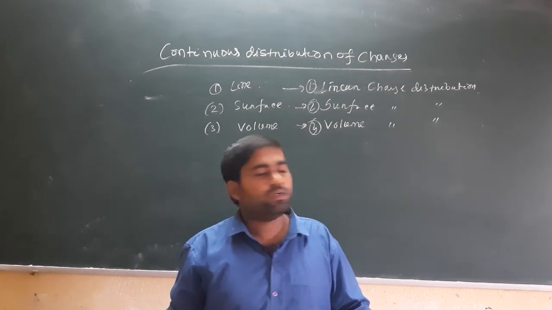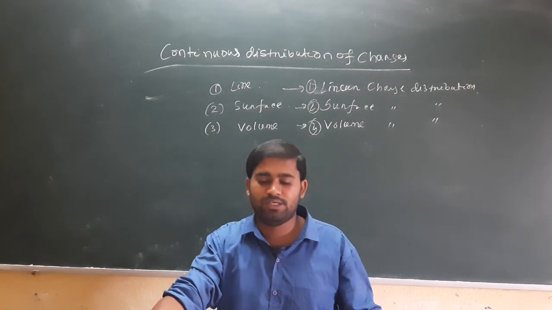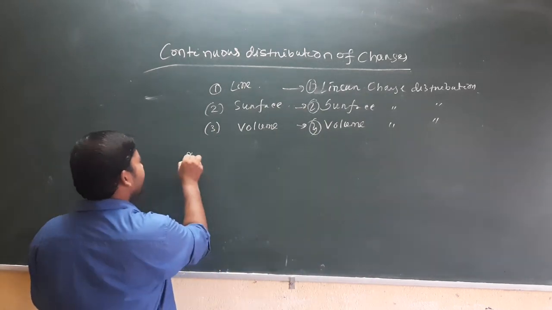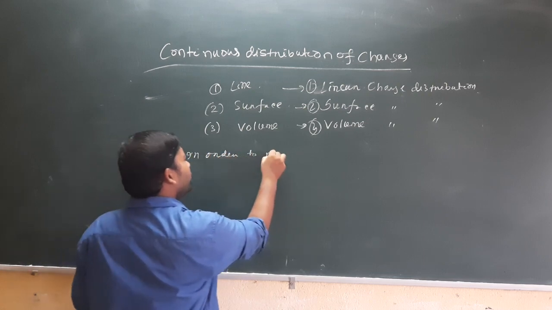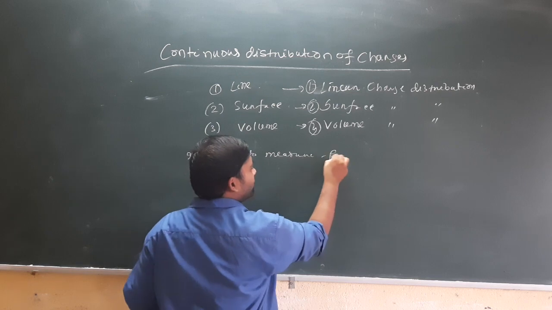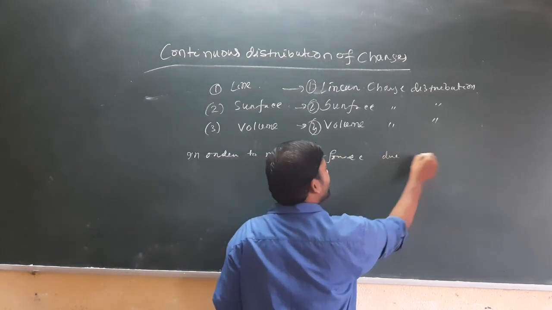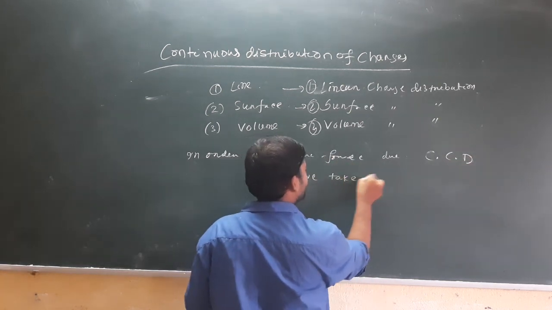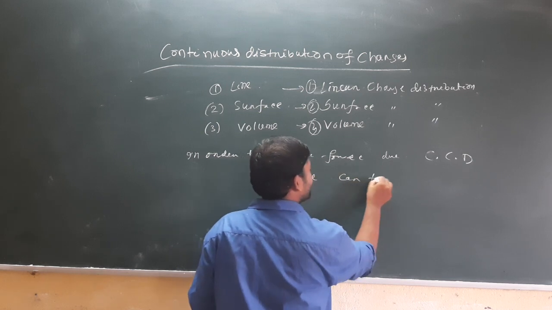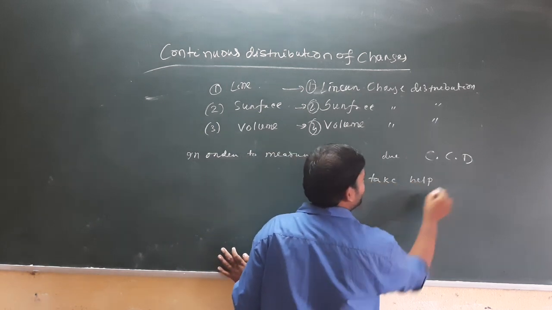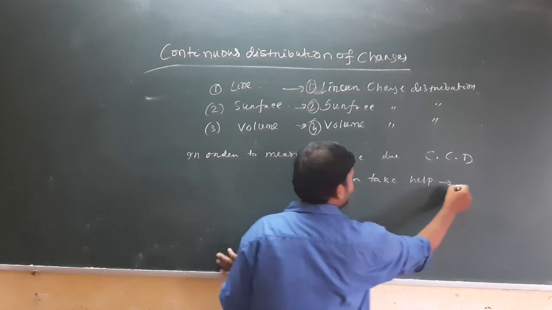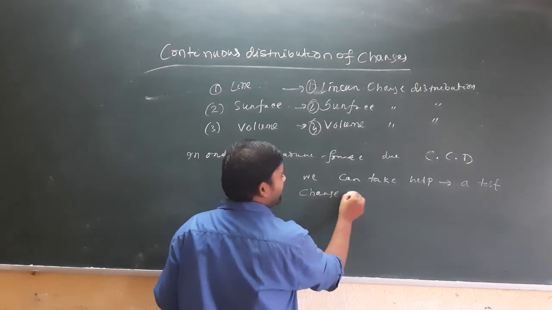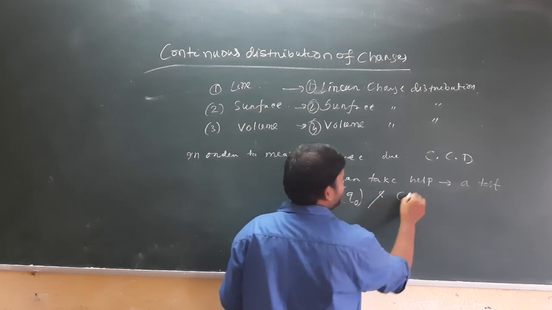In order to measure force due to continuous charge distribution, we can take help of two quantities: a test charge, that is Q naught, and charge density.